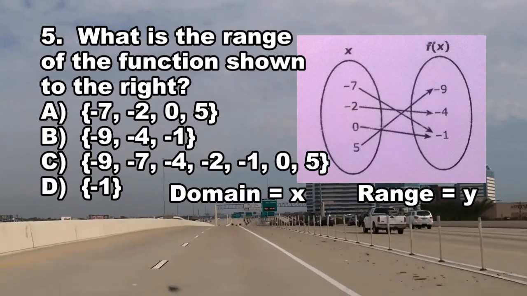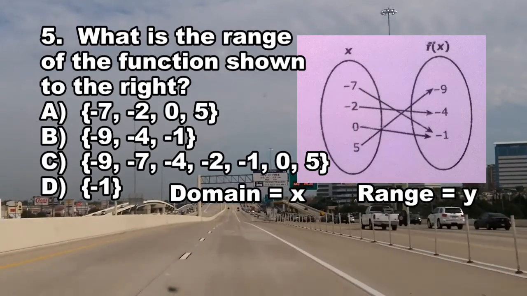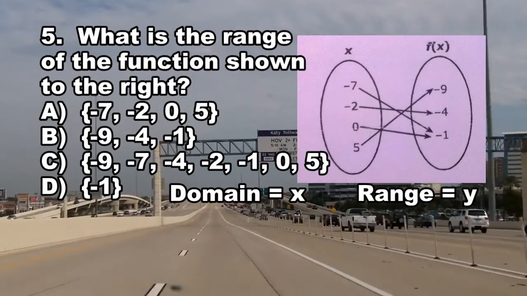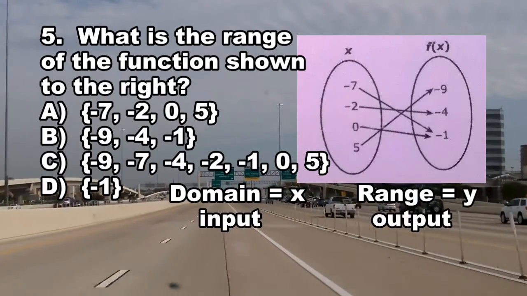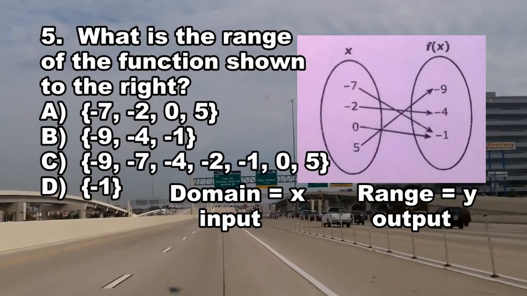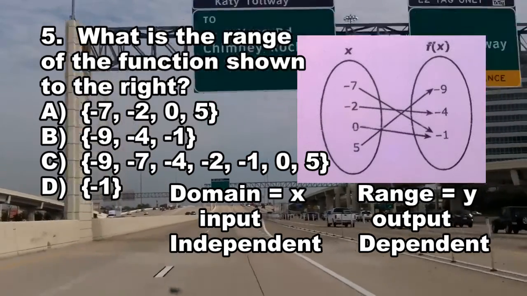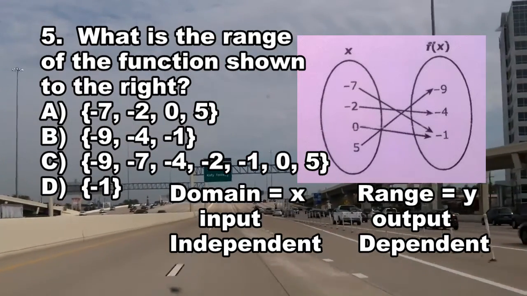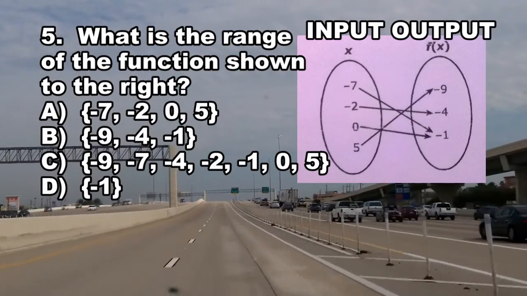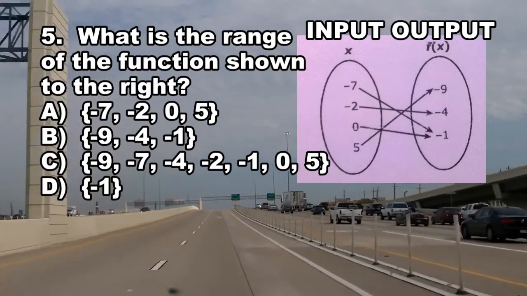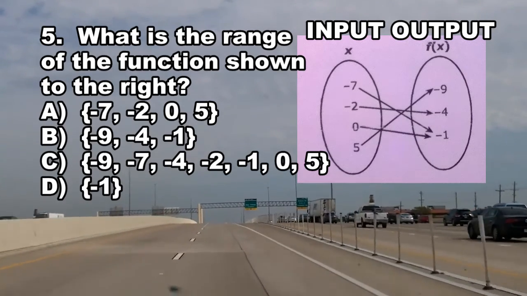To get this answer, let's review what the domain, the x quantity, and the range, the y quantity, represent. Remember that the domain is the input value of a function, while the range is the output value of the function. Also remember that the domain can be called the independent quantity, and the range can be called the dependent quantity. In our function diagram, the x quantities on the left are the input, while the f of x or y quantities are the output.